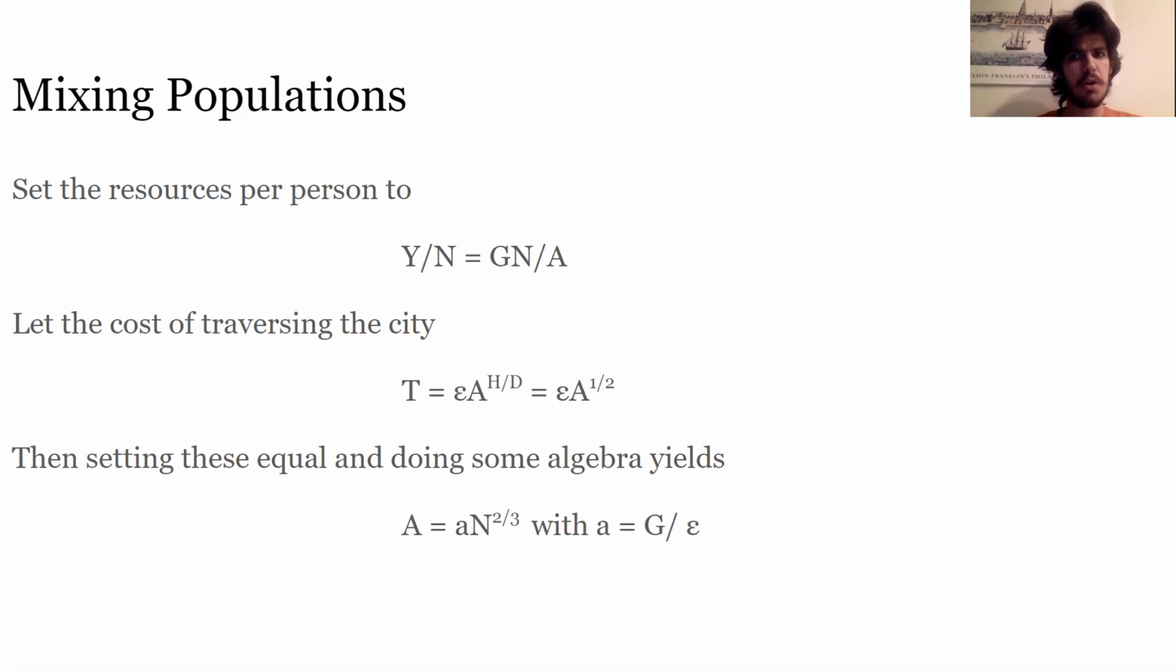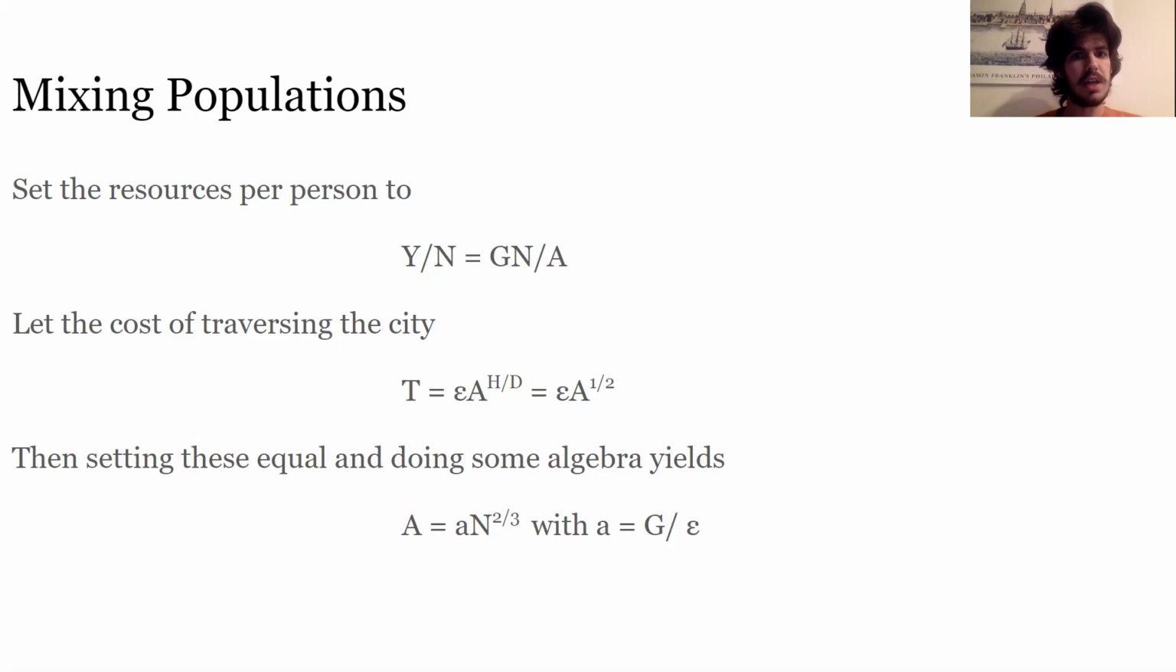Y is the total economic resources of the city, another nebulous concept of resource. So Y over N is going to be the resources per person. Here G is a constant derived earlier, which we'll just gloss over for now. N is the population of the city, and A is the area.